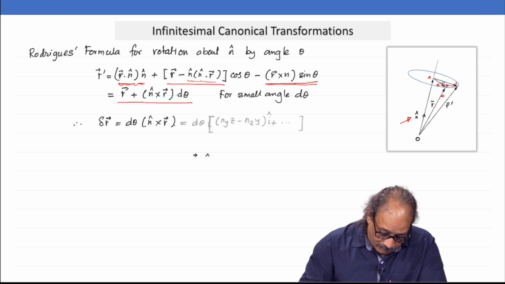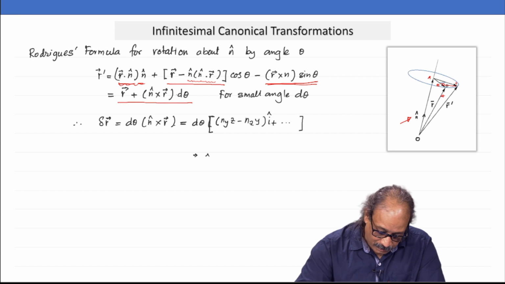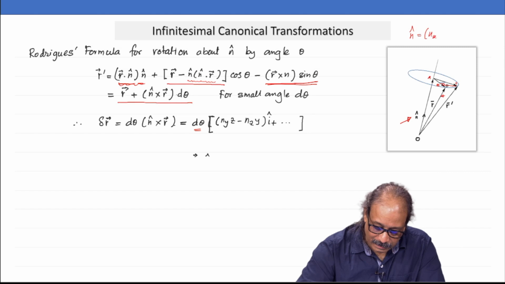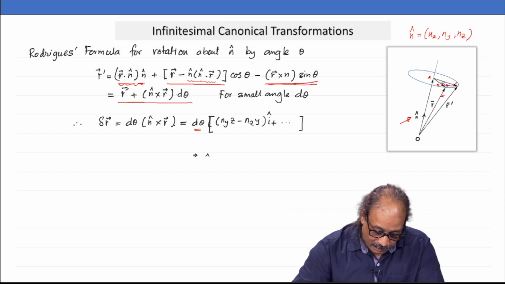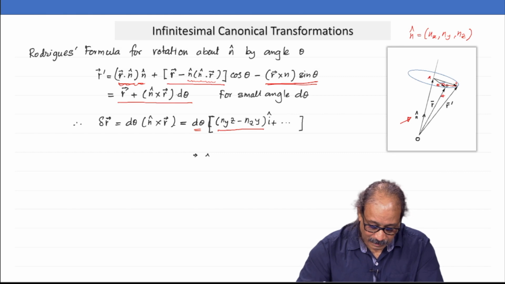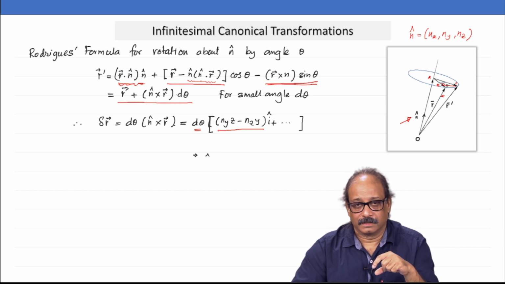Fine. Now, let me write this in the form of, so this would be d theta. If I write the n cap vector, I will write it here on the top. So, the n cap vector, the 3 components of that are given by nx, ny and nz. Remember, it is a unit vector. So, then n cap cross r would simply give you (ny z minus nz y) times i cap plus the remaining two terms.